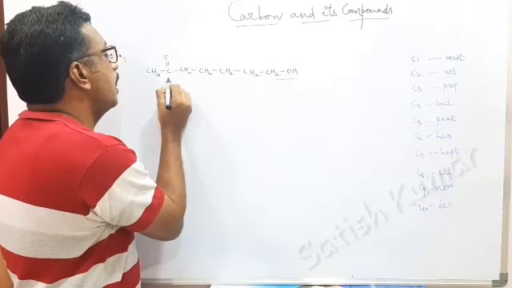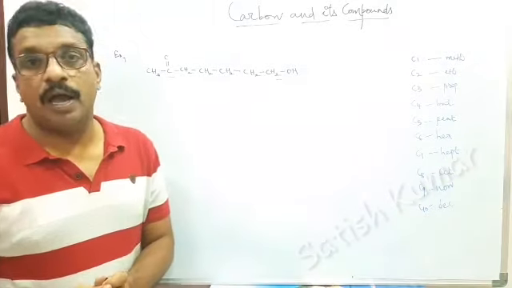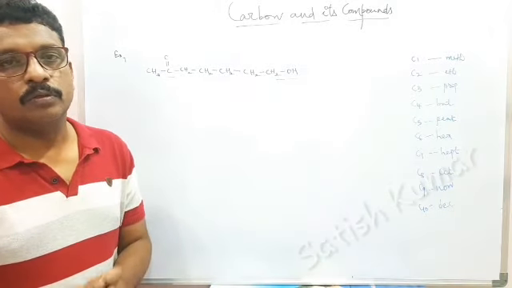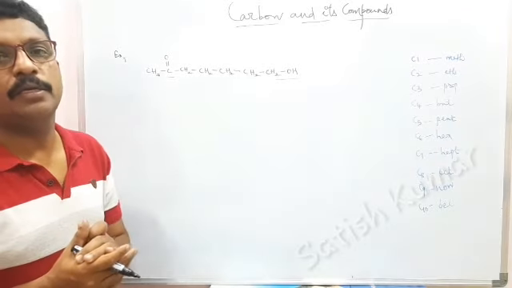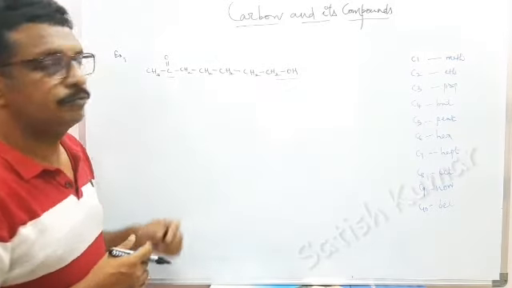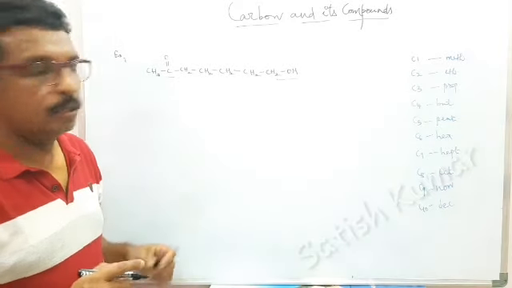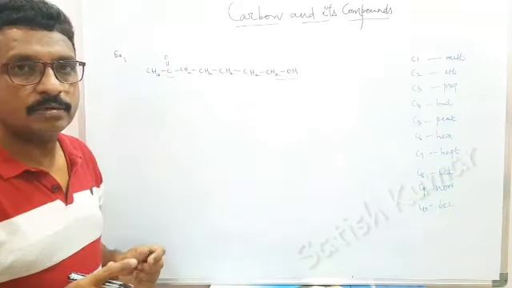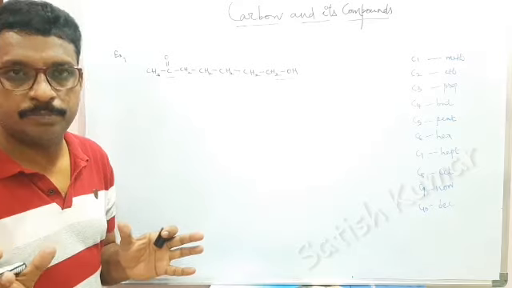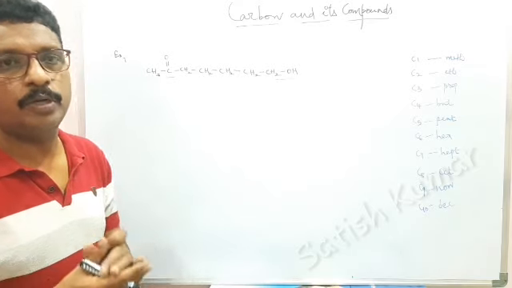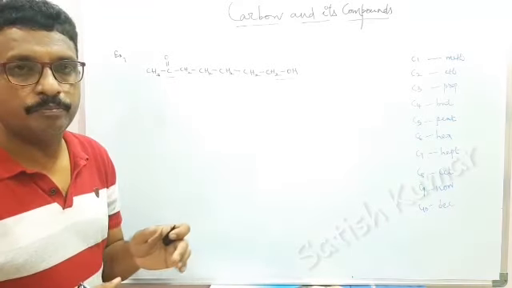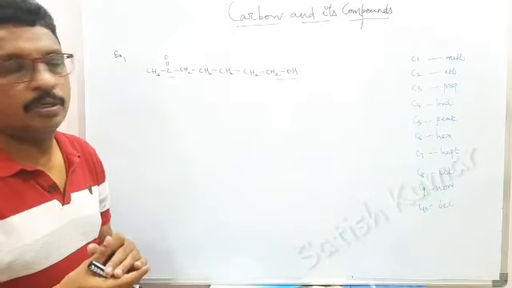This is the other example in which two functional groups are there. Here one and this is the other. I have given you the order of priority, and this ketone will have more priority compared to this alcohol. So this will be treated as the principal functional group, and this functional group becomes a substituent.